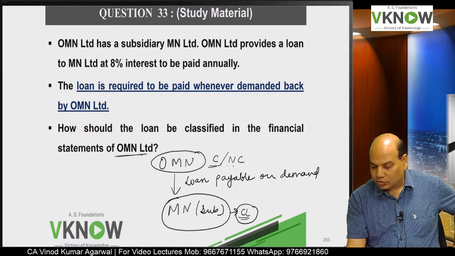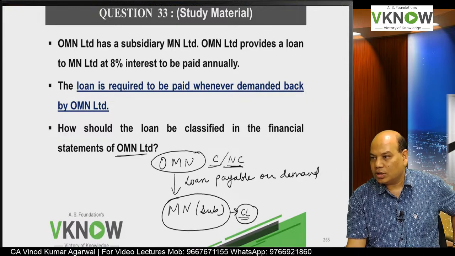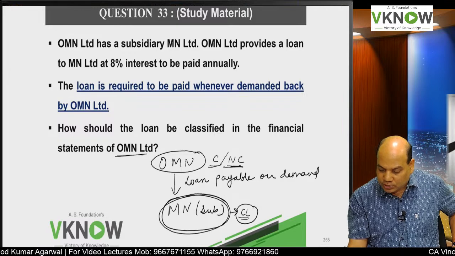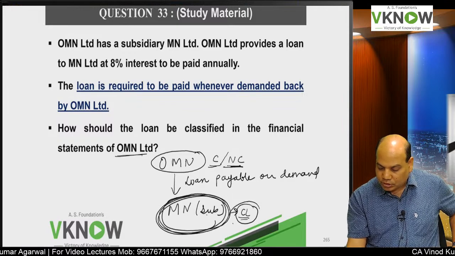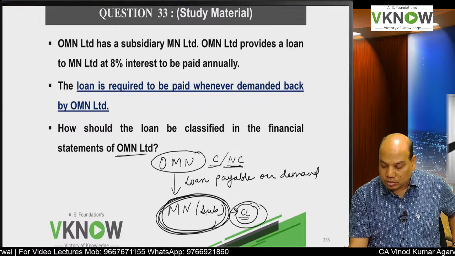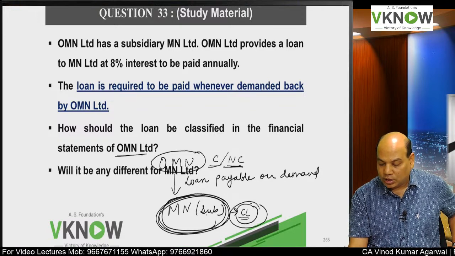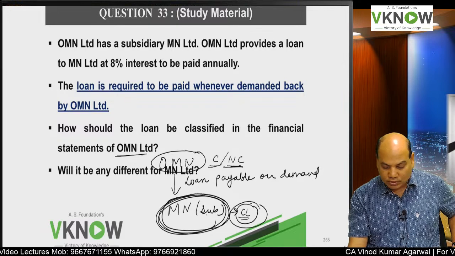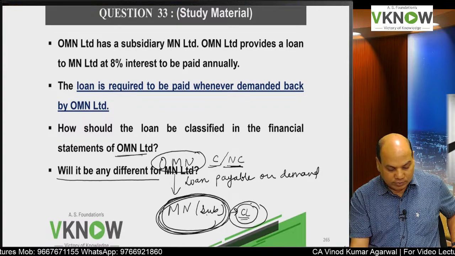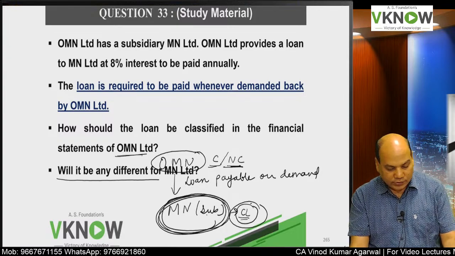So OMN will show it current or non-current depending on expectation. But if the question is how the subsidiary will classify it, the subsidiary will always classify it as a current liability because subsidiary does not have discretion to defer it beyond 12 months. They have written here also. Will it be different for MN? So today you will read the answer as homework.